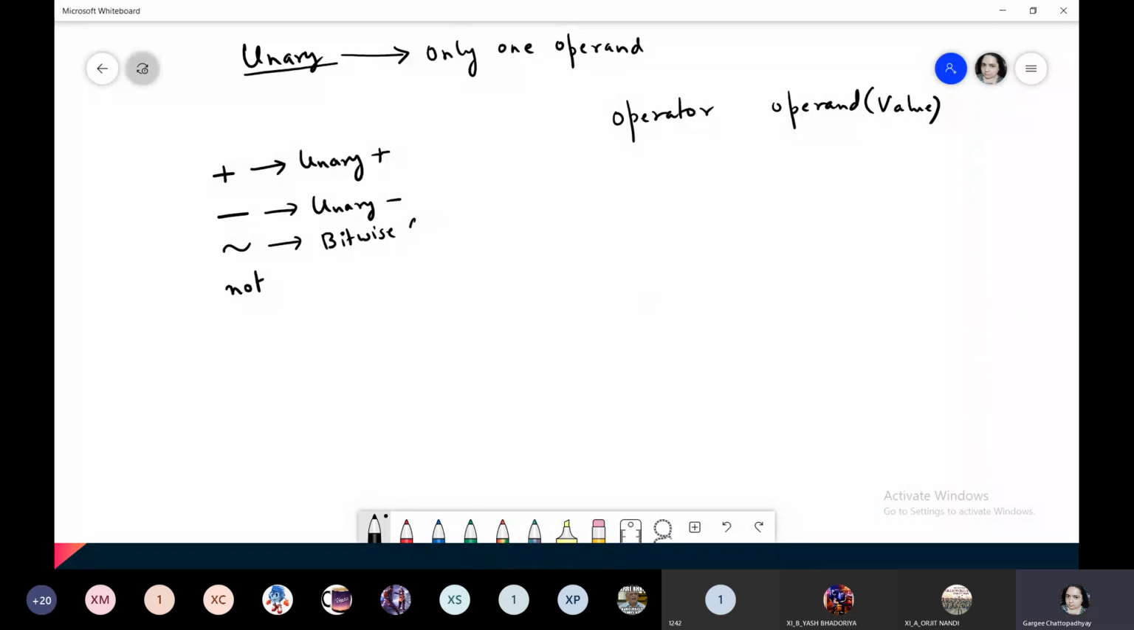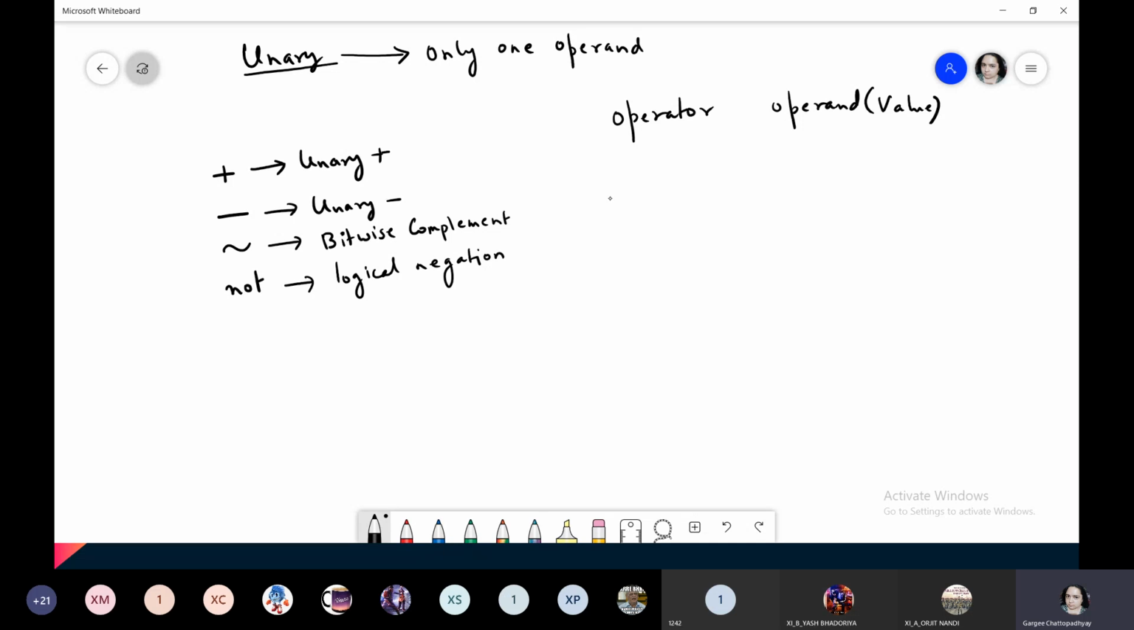Bitwise complement, and you have logical negation. These are the operators. Now to explain how these work.